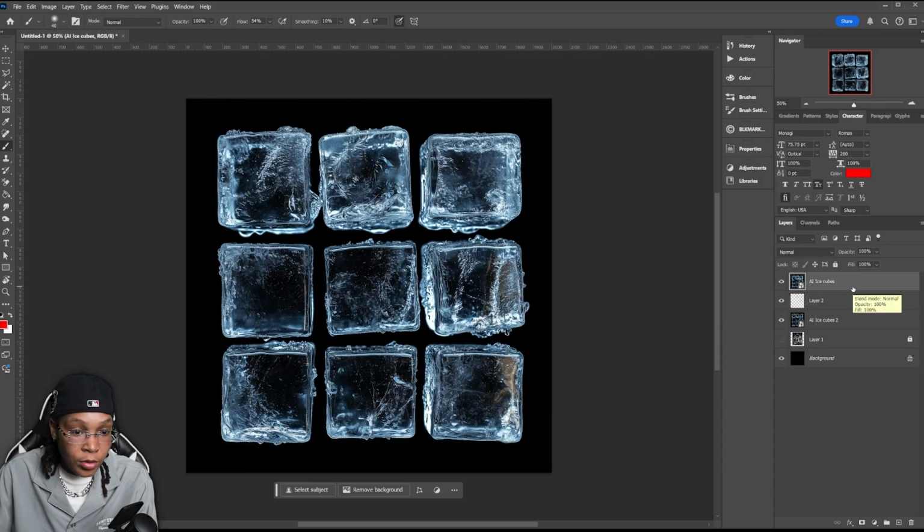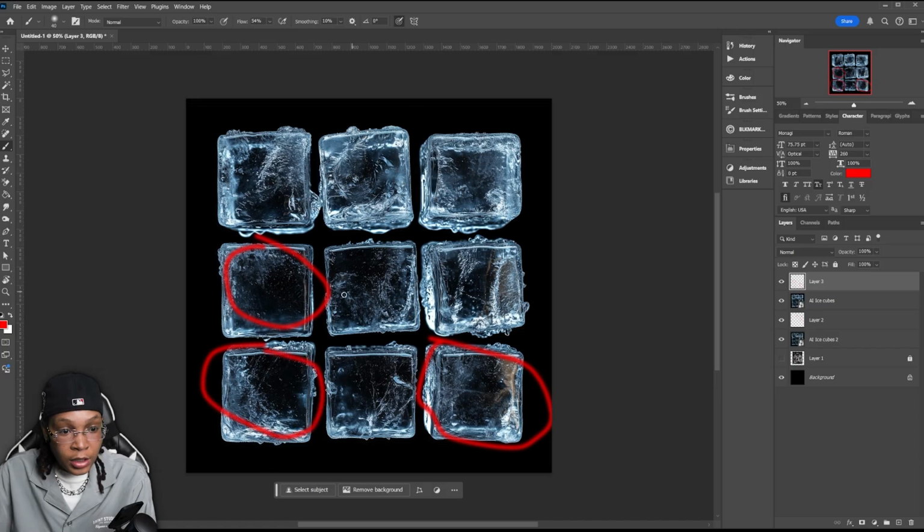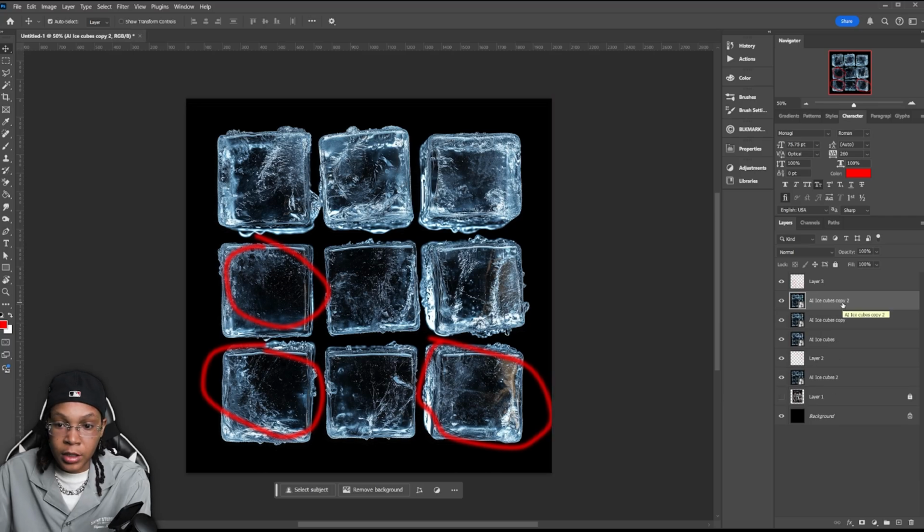So which ice cubes am I going to use to replace them? I want to go for this one right here, this one right here. We need 3 of them. I like this one right here. So now we know the 3 that we want. So let's go ahead and start masking those out. Okay, we got to duplicate this 3 times because we need 3 ice cubes.